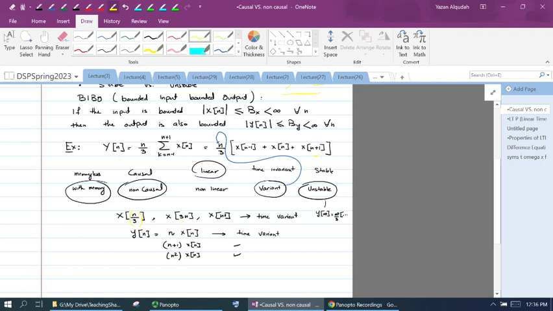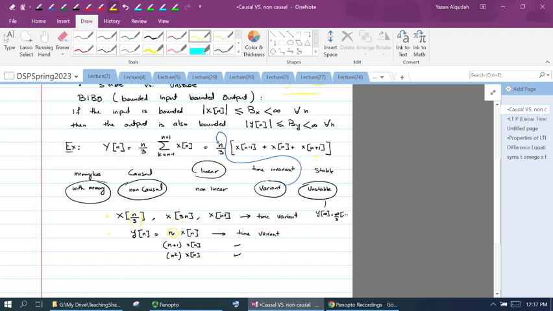If I have 3n, time variant, n squared, time variant. Another cause of time variance in the system is if the input is multiplied by n. Again, remember, n represents the time. So if I have y of n equal to n multiplied by x of n, that is time variant. N plus 1 multiplied by x of n, time variant. N squared multiplied by x of n, it is time variant.